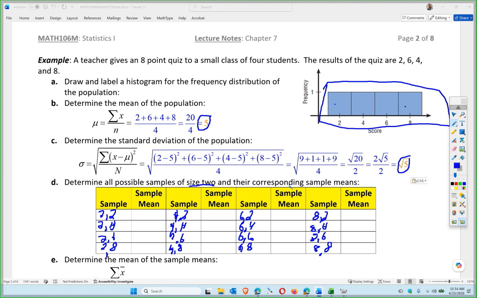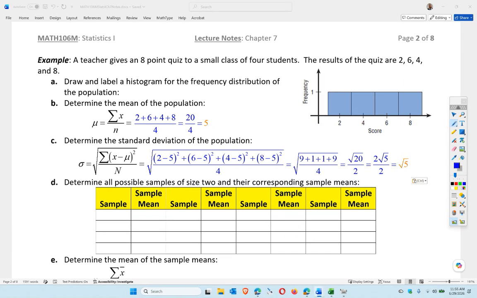So if I take the mean of the samples, the 2 and 2 average is 2. 2 and 4, the average is 3, because 2 plus 4 is 6, divided by 2 is 3. 2 plus 6 is 8, divided by 2 is 4, and then 2 plus 8 is 10, divided by 2 is 5. So if I go through and figure out all the sample means, I will get the following numbers.